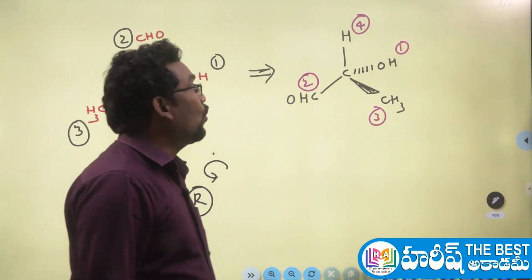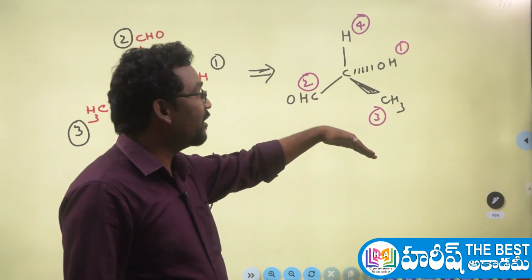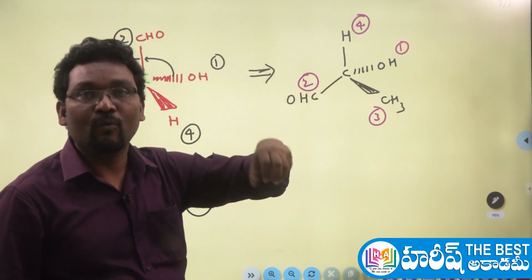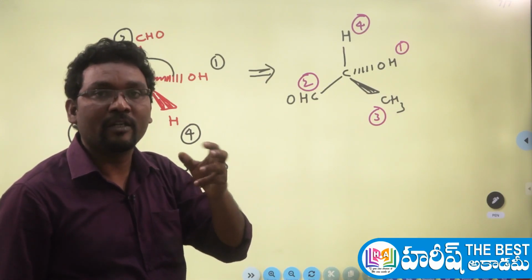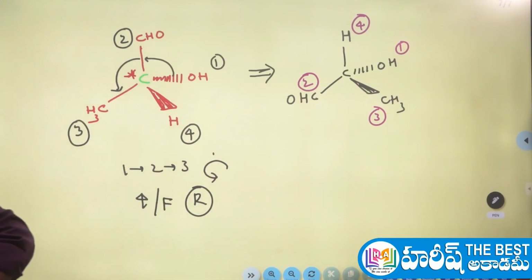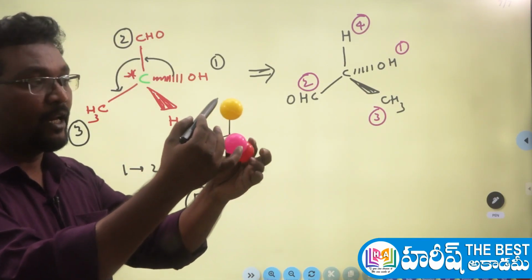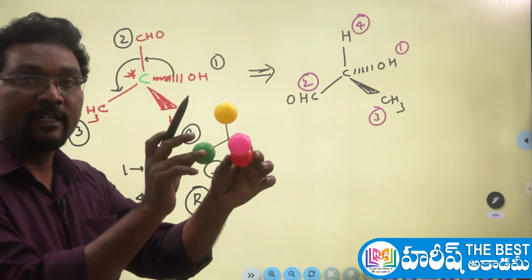Now what to do? Here the 4th priority group is not on the front side or on the back side bond. It is on the normal bond. Then what to do? Very simple, just do one small thing. The operation is called rotation. Let me show you. Suppose the yellow color is the 4th priority group. It is above, on the top side now.